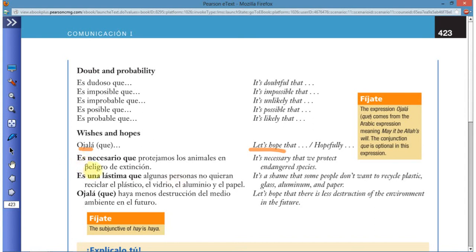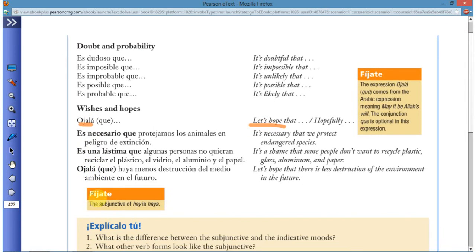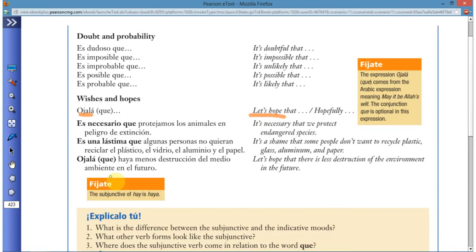Es necesario que, for wishes and hopes also. Es una lástima que. And then you have ojalá que again. Not sure why. And you have a little note here that the subjunctive of I is haya. We'll get back to that.